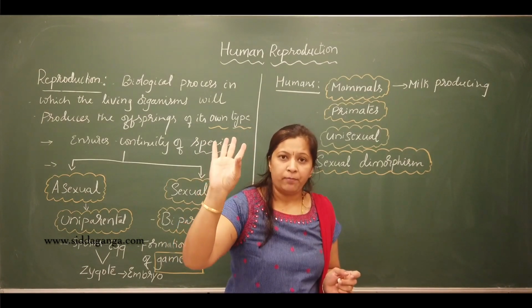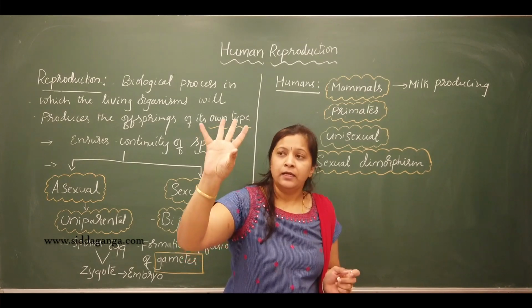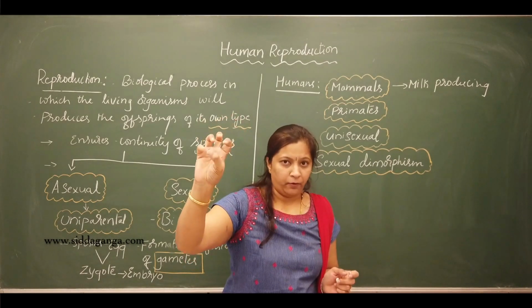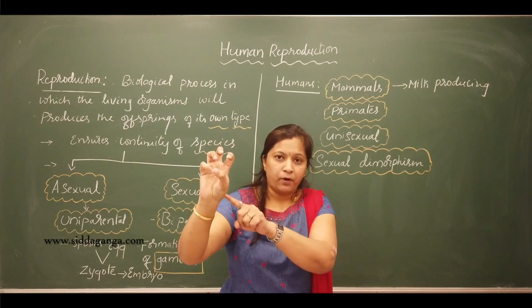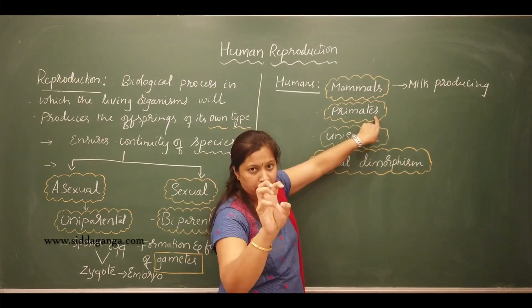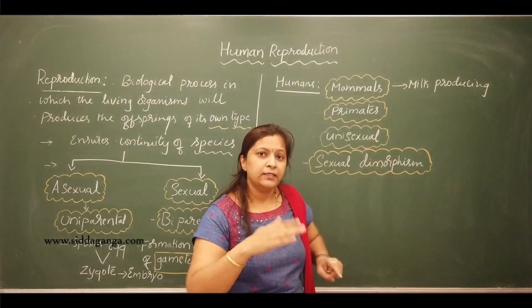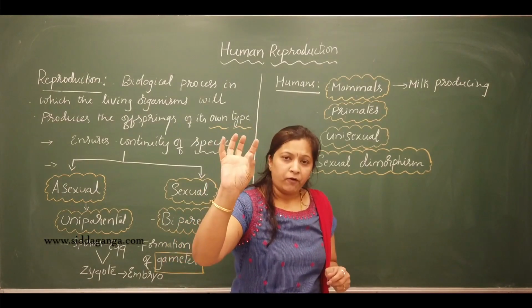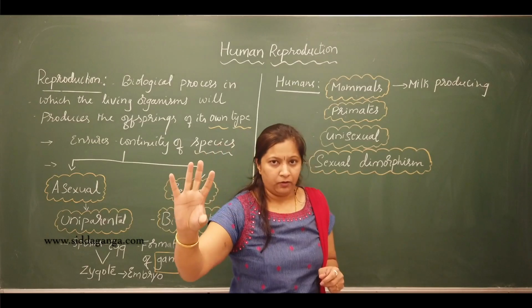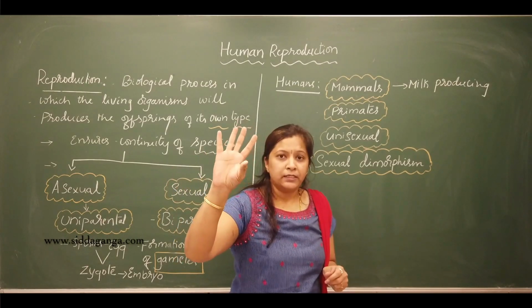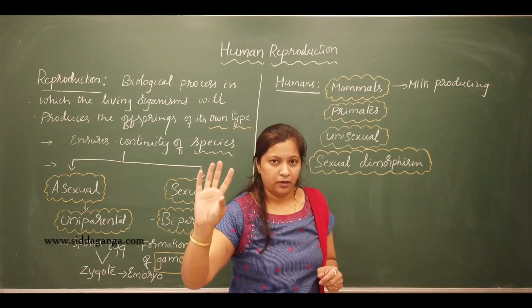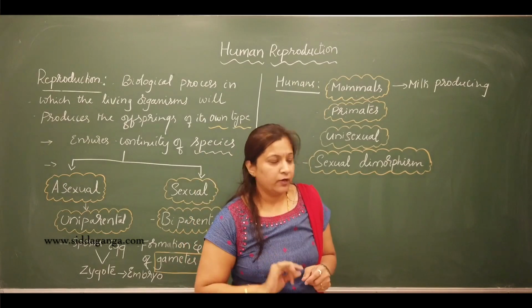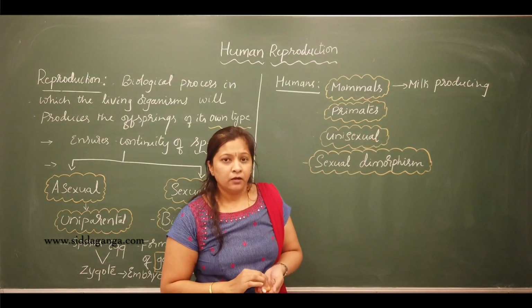This type of arrangement enables grasping with the palm. But in non-primates, this arrangement is not there, so grasping is not possible with the thumb. That is the major difference between the primates and the non-primates.